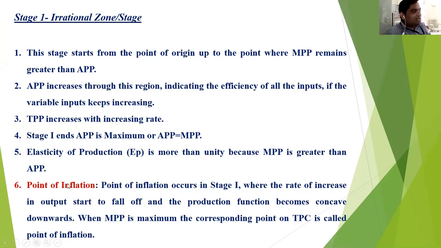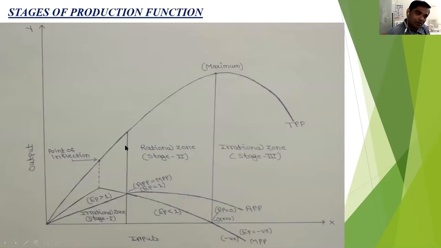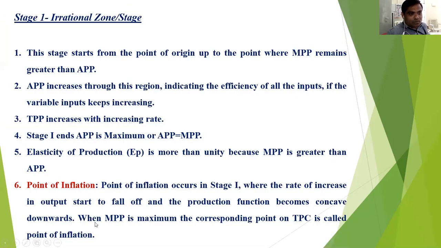Then the point of inflection. The point of inflection occurs in stage 1 where the rate of increase in output starts to fall off and the production function becomes concave downward. So this shape is called the concave shape, and the production function becomes concave downwards.